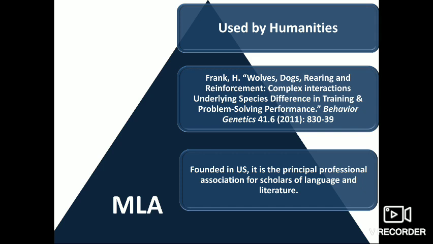Volume number and the issue number are separated by a dot, followed by the year of publication 2011 in this example, which has to be written within parentheses. The page numbers are 830 to 39. Here we do not write 830 to 839. The page number and the year of publication are separated by a colon.